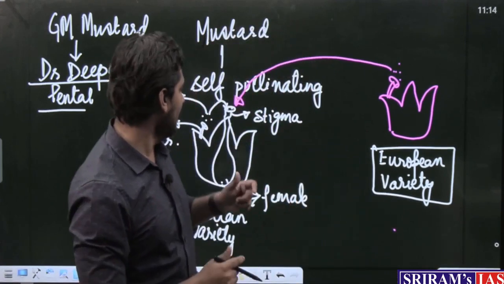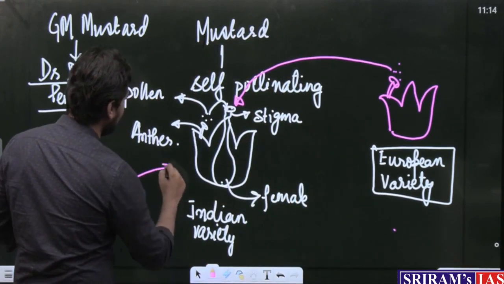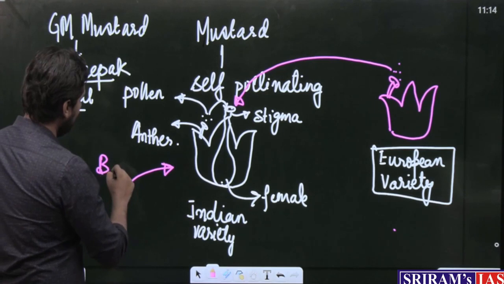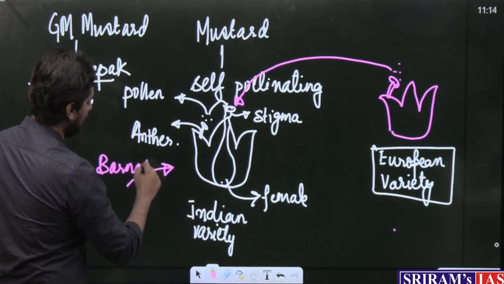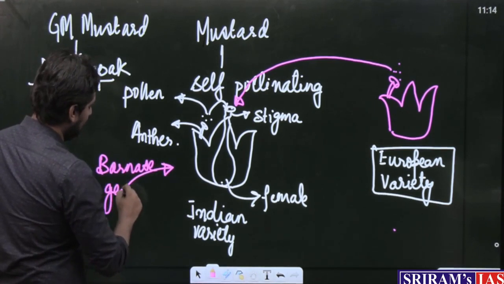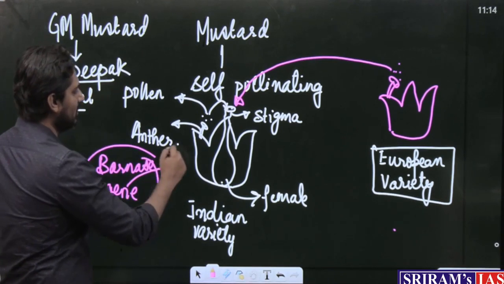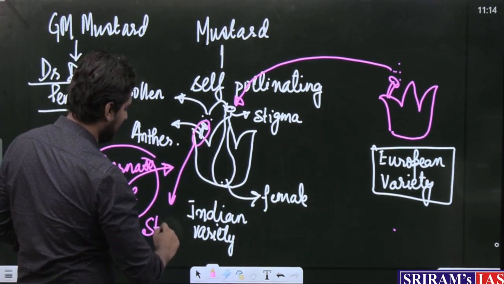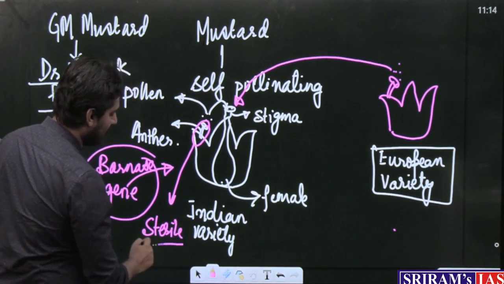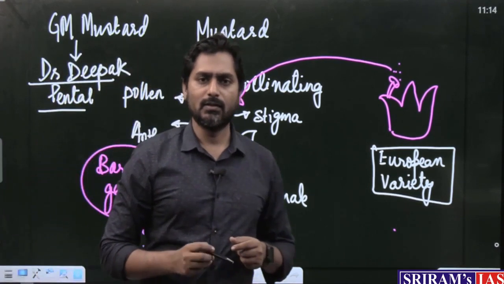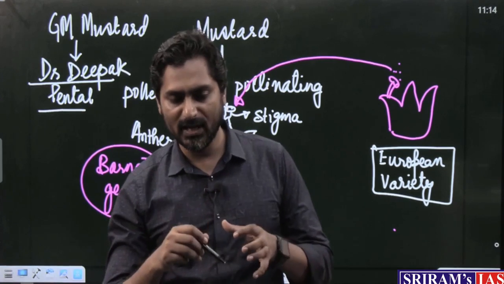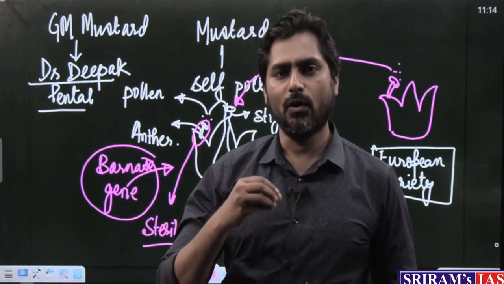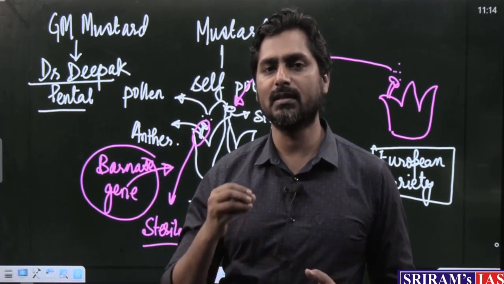How have we achieved that? We have achieved that by adding one gene called the Barnase gene. This gene makes the male part of the Indian variety sterile. Since we are adding this gene, the male part becomes sterile, or the pollens that it produces are sterile.